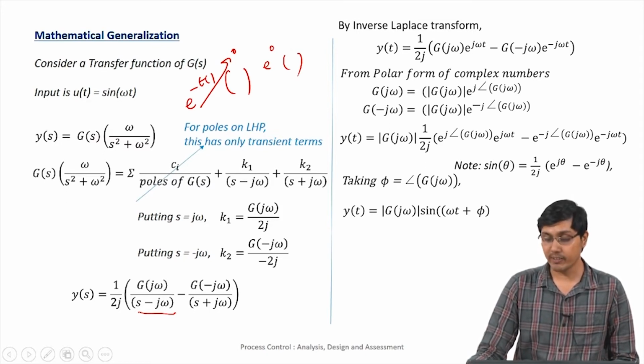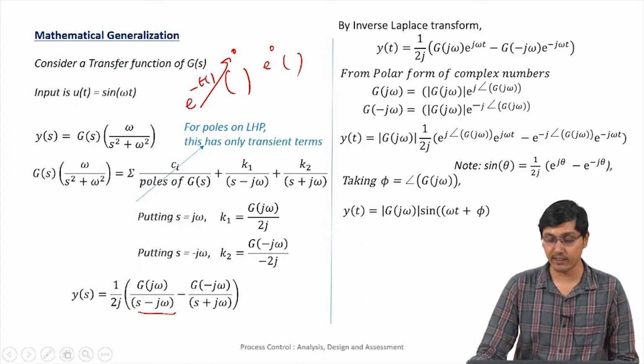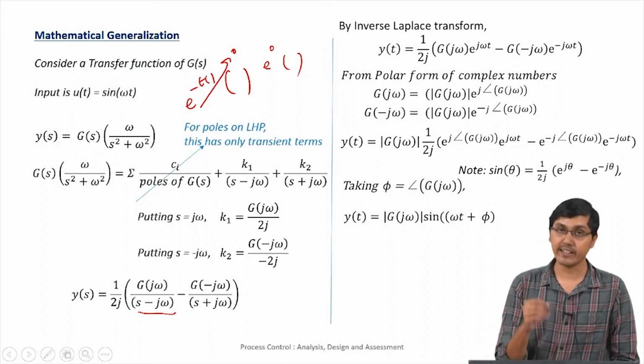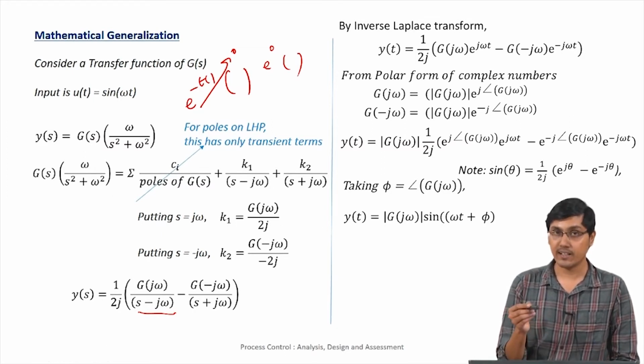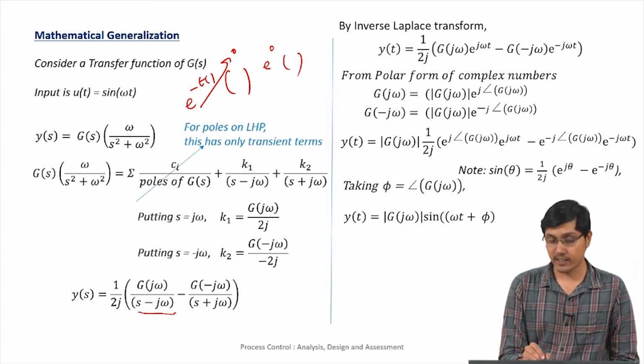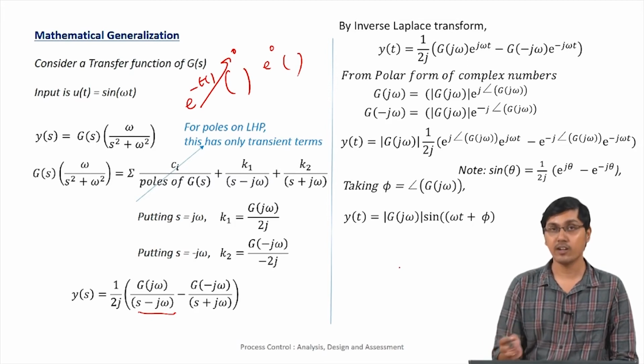Again we use the formula sin theta equals 1 by 2j times (e to the power j theta minus e to the power minus j theta), and we take this angle of G(j omega) as phi. We get this particular equation. So for any system, if we excite it with a sinusoidal input, we get a response of the form y(t) with magnitude of G(j omega), and the phase is given by the angle of G(j omega).